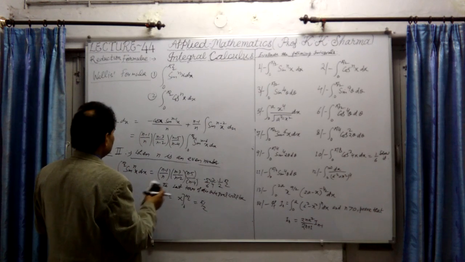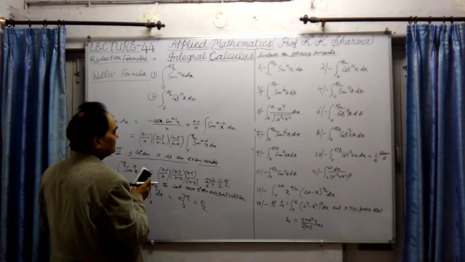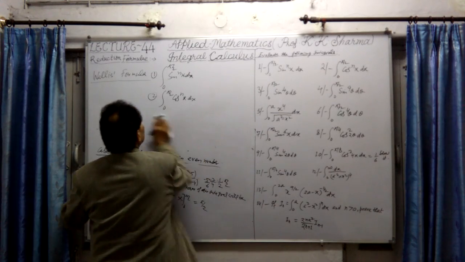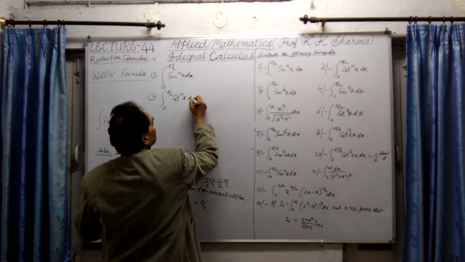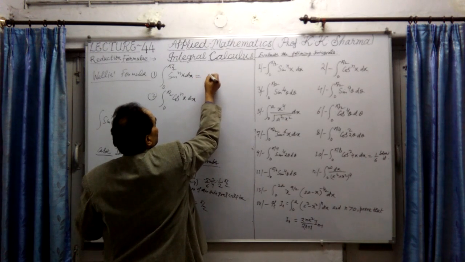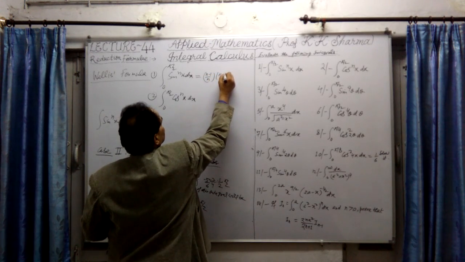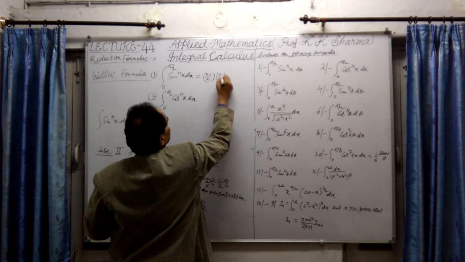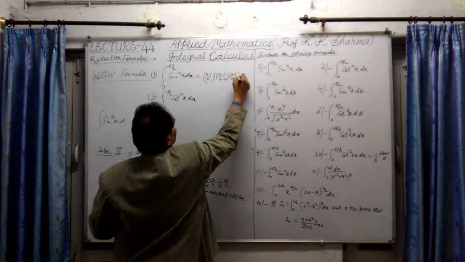That is what we have obtained. Okay, so these are the two formulae. So let me write here. When n is odd, when here, okay, when n is even. In both the cases, the two results will be. Let me write here. So the same result will be in this case also. The same result will be here. In this case, it will be, okay, n minus 1 upon n, this is n minus 3 upon n minus 2, n minus 5 upon n minus 4, etc.